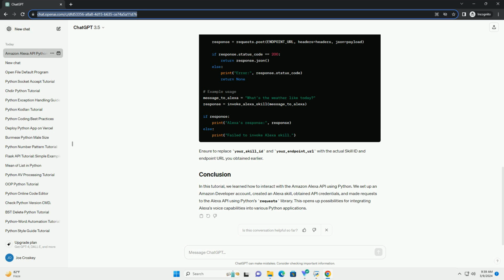Now that we have our skill set up and API credentials ready, let's proceed to interact with the Alexa API using Python. Ensure to replace your_skill_id and your_endpoint_URL with the actual skill ID and endpoint URL you obtained earlier.